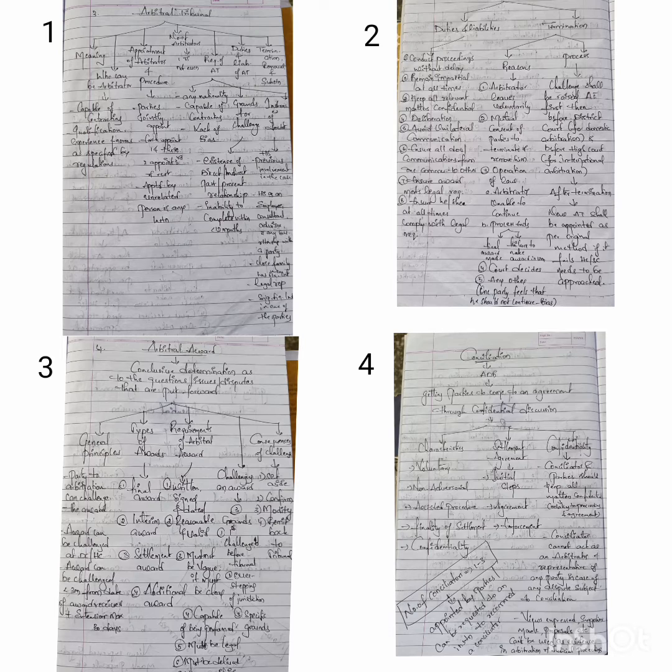One more thing we can add: a final award is an award made in accordance with the law requirements. Next, second, coming to the interim award, this can be of two types. One is which remains in force till the final award is rendered. Second is that it is final regarding the matter it deals with. So interim awards might be of two types: it is rendered as final till the final award is rendered by the arbitrator, and second, it is final with regard to the matter it deals with.